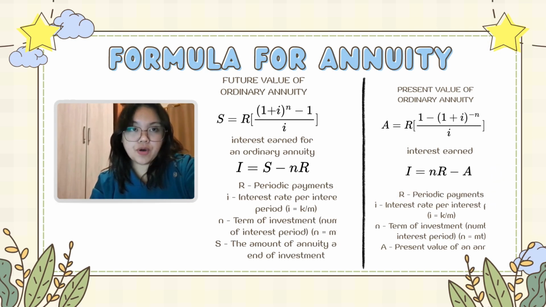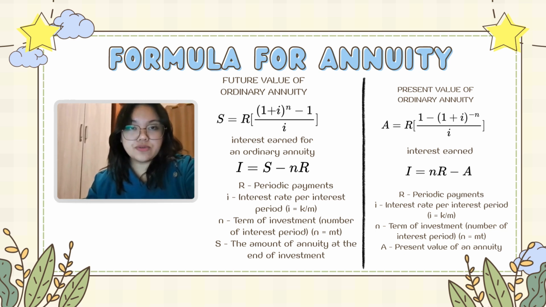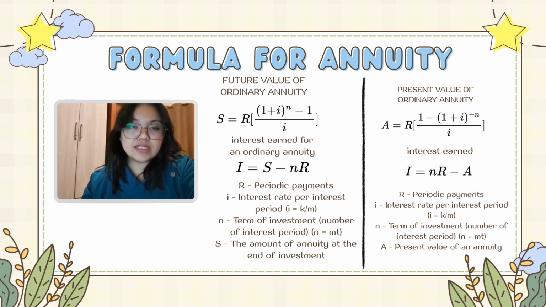Next, we have the formulas for annuity. First is the future value of ordinary annuity formula. We use the formula S equals R times open bracket 1 plus i to the power n minus 1 close bracket over i. What is S? S is the amount of annuity at the end of investment. i is the interest rate per interest period. n is the term of investment. And R is the periodic payment. And in order to find the interest earned for the future value, we need to use the formula I equals S minus nR.